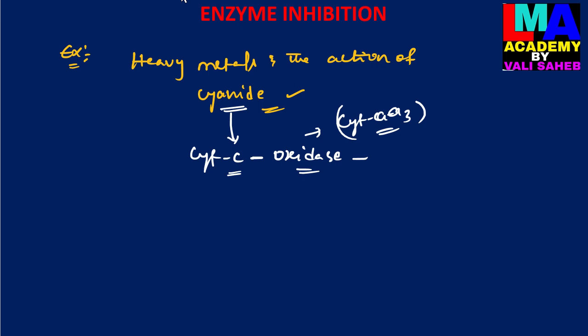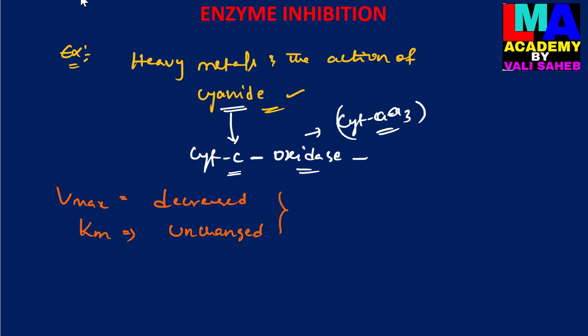In the non-competitive inhibition process, Vmax is decreased and Km is unchanged. We will later discuss these Vmax and Km values in enzyme kinetics.